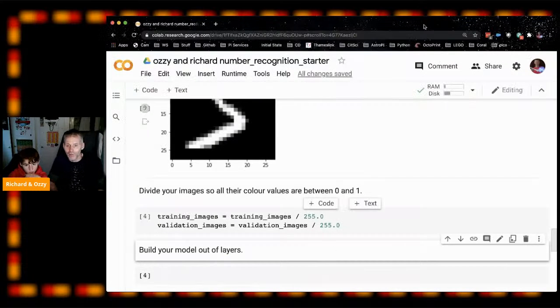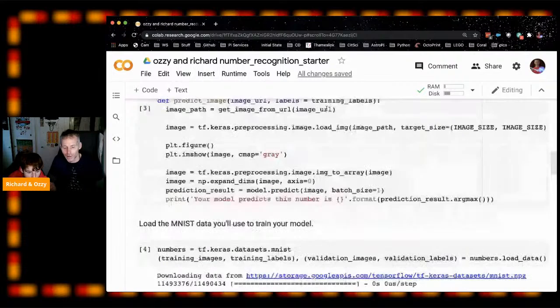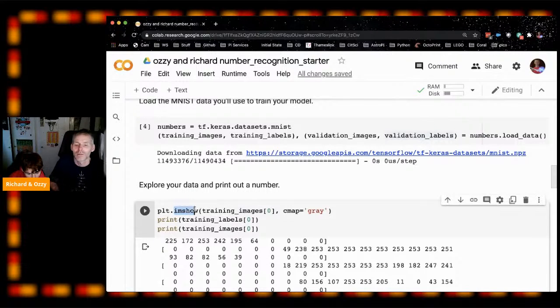Jim Huggett, you're saying you have this problem. You've got IM show, it's plot.imshow. Yeah, here's imshow, the image show. I should fix that.